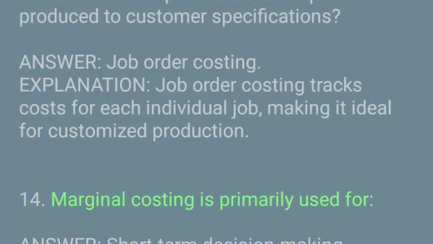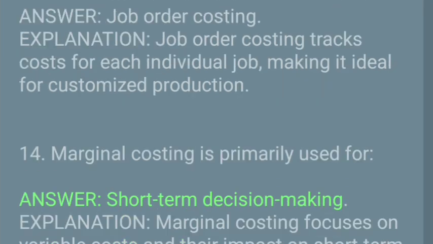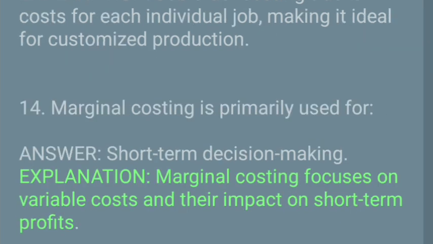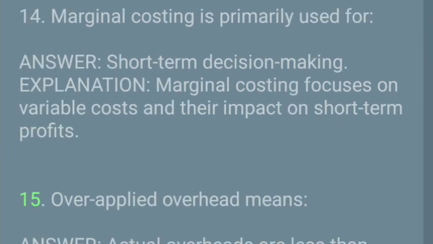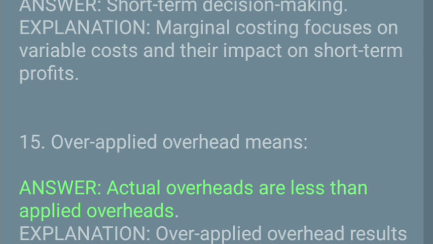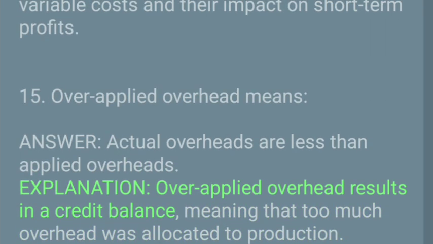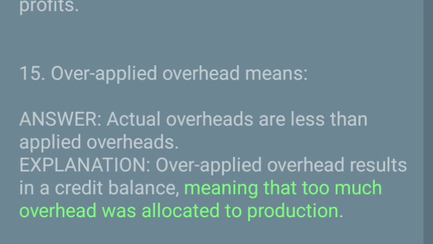14. Marginal costing is primarily used for. Answer: short-term decision making. Explanation: marginal costing focuses on variable costs and their impact on short-term profits. 15. Over-applied overhead means. Answer: actual overheads are less than applied overheads. Explanation: over-applied overhead results in a credit balance, meaning that too much overhead was allocated to production.